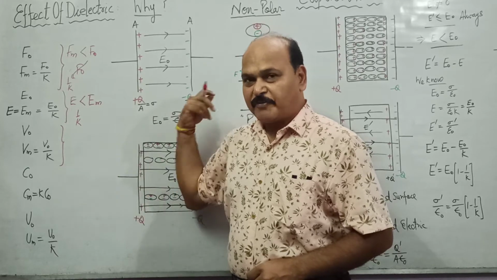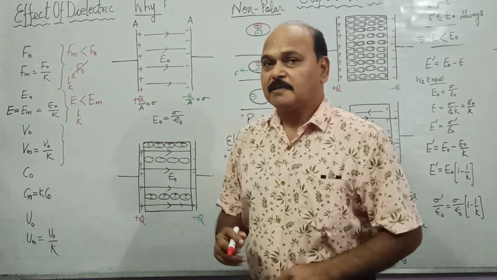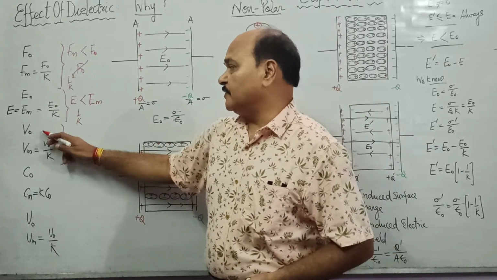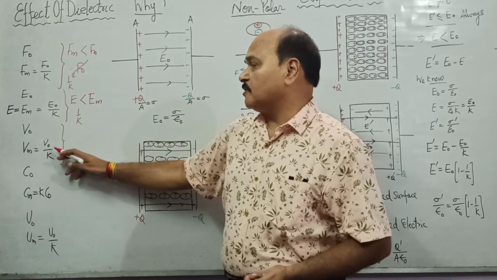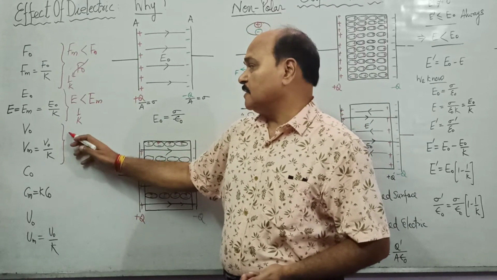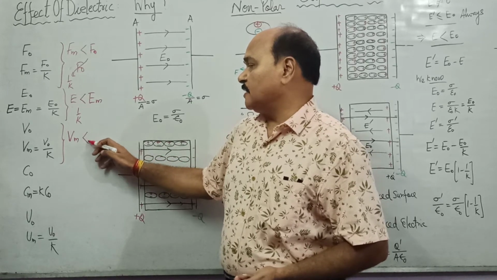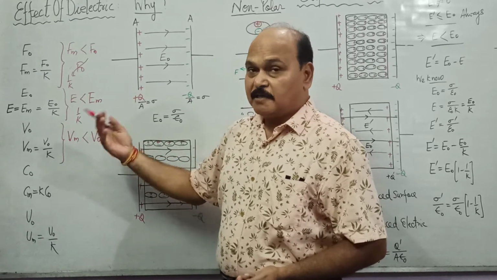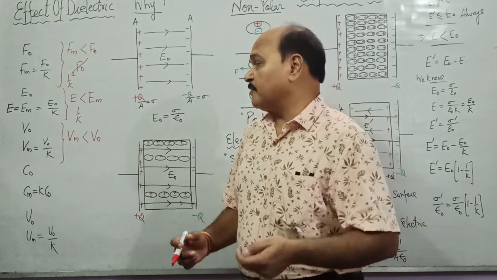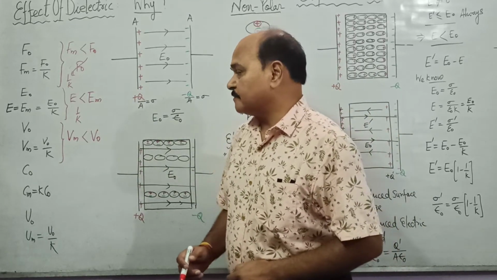If the potential because of any charge distribution in free space is V naught, then in the medium it is V naught by K, which is also lesser by a factor of 1 upon K.